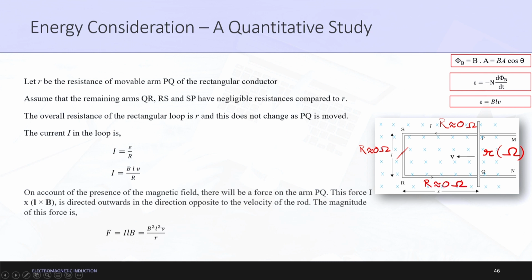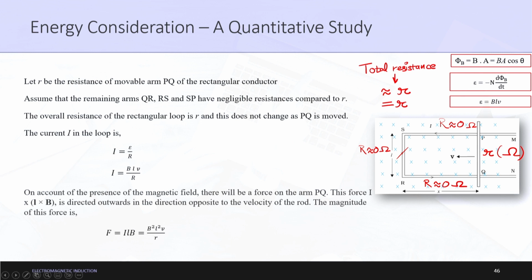That means the total resistance, as everything is in series, will be only and only due to the resistance which is offered by PQ, and hence it is approximately equal to R. For our ideal case scenario, we will consider this as equal to R.